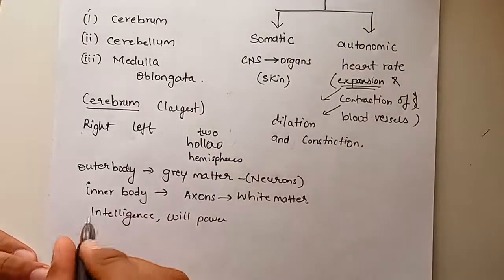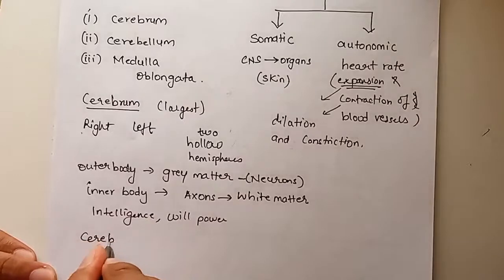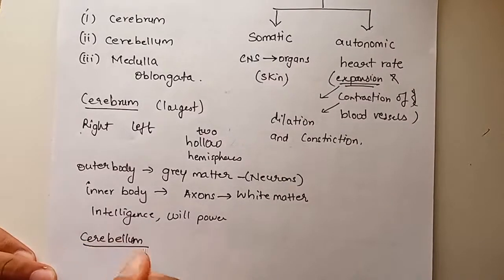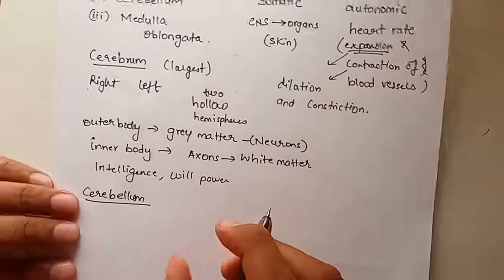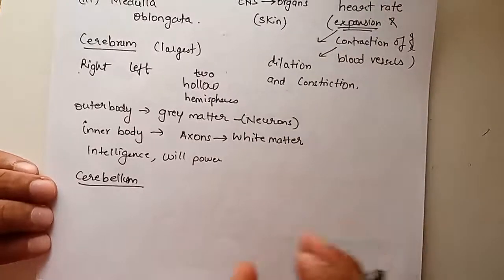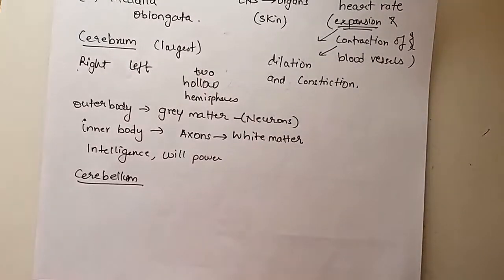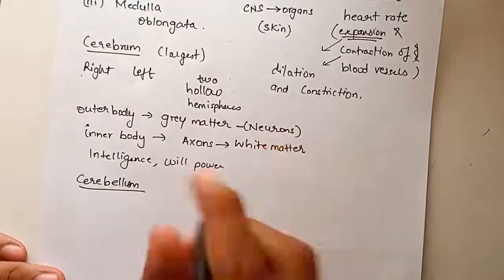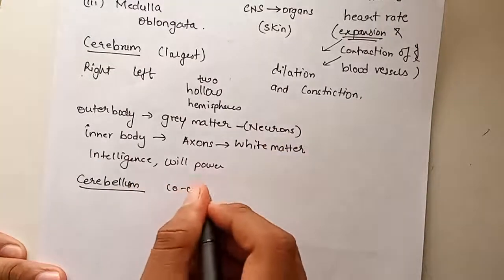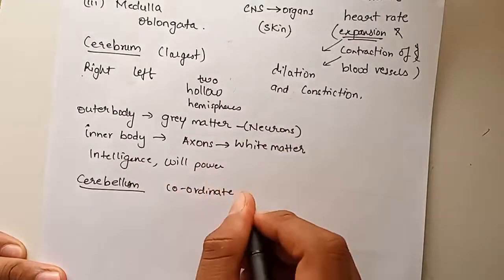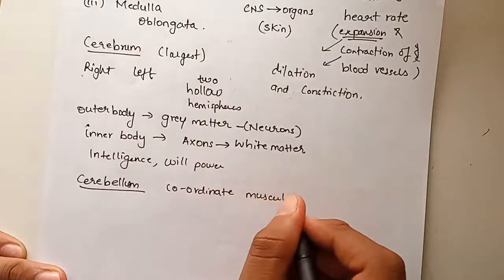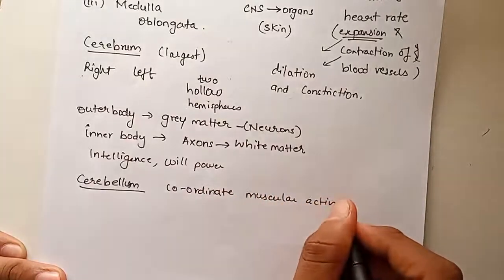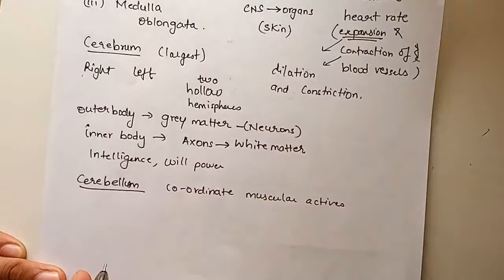So we have understood what the cerebrum is. We have seen what the cerebellum is. Let's take a quick review of the important functions of the cerebellum. It is very small. It is located behind, under the cerebrum. The main function of this cerebellum is to coordinate muscular activities. To coordinate your muscular activities, the cerebellum is very important.